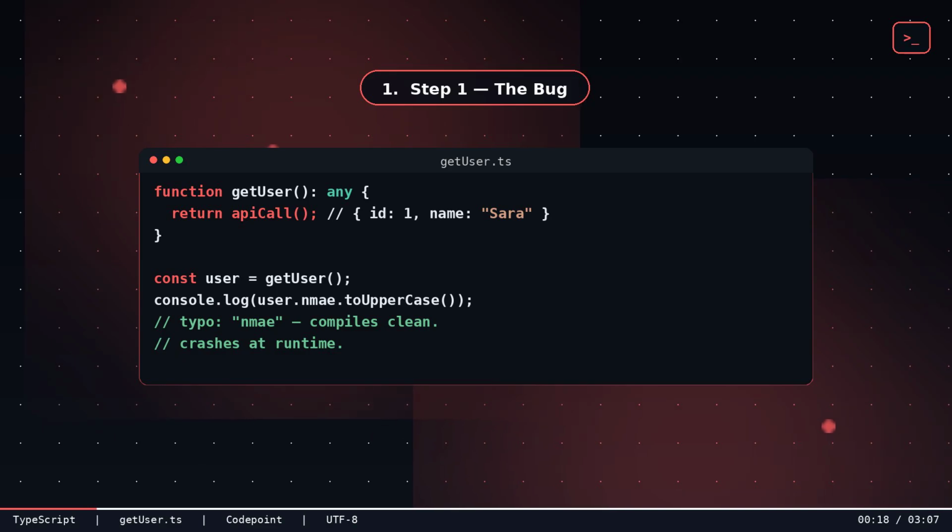function getUserAny, return API call, name Sarah. const user = getUser. console.log user.name.uppercase. Typo, name. Compiles clean, crashes at runtime.